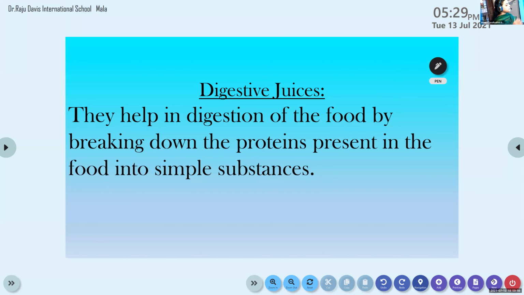The third product produced by the inner lining of the stomach is digestive juices. Can you guess the function of digestive juices? Digestive juices help in the digestion process, breaking food down into simpler forms.